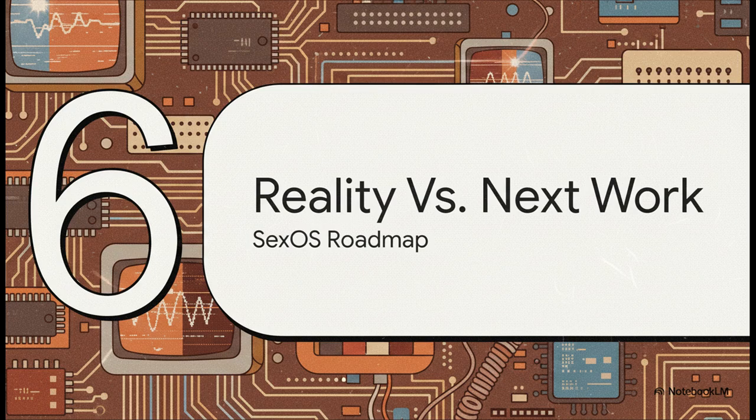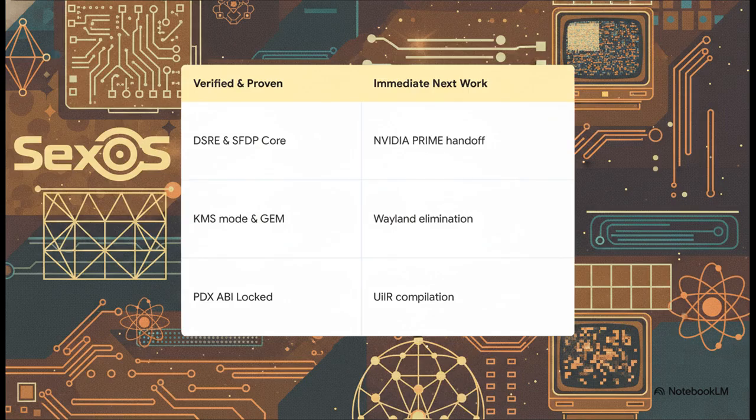Let's clearly define what is actually shipping right now versus our immediate next targets on the roadmap. Looking at our proven column, we have completely locked down the PDX syscall ABI. The atomic KMS mode sets and gem-dumb buffer handoffs are fully verified, and the DSCRE and SFDP core are fully functional. Now, looking ahead to our immediate next work, we are going straight after the NVIDIA Prime Optimus DMA-buf handoffs, and crucially, we're targeting total Wayland elimination via a lattice shim, along with finalizing the Universal UI IR compilation.